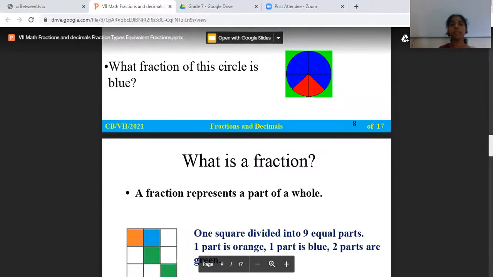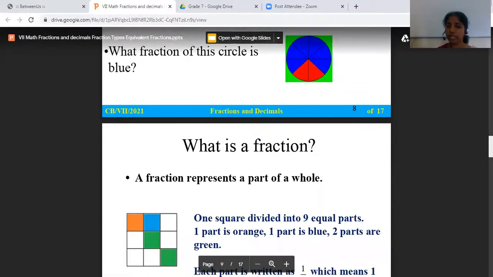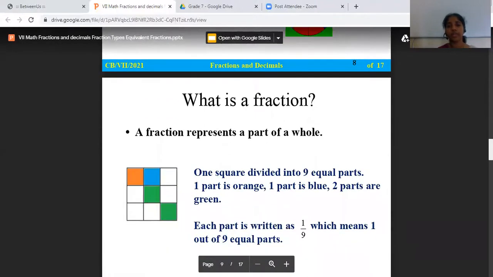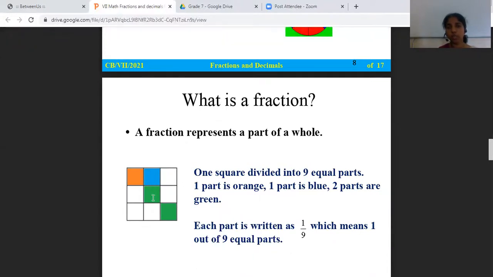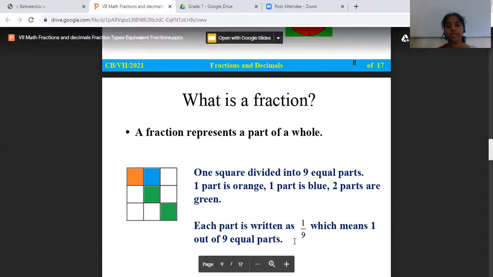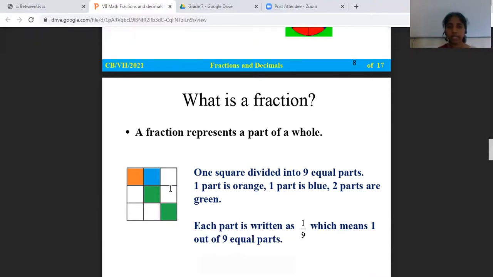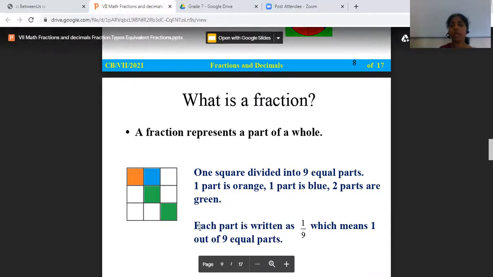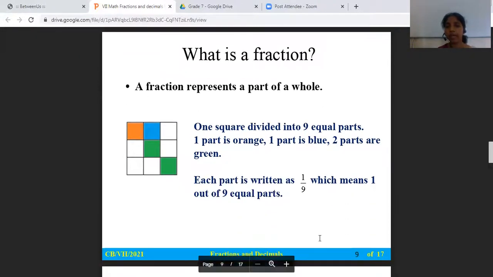A fraction represents a part of a whole. For example, here also, one square is divided into 9 equal parts. One part is orange, one part is blue, and two parts are green. Each part is written as 1 by 9, because out of the whole 9 parts, 1 share is taken, which means 1 out of 9 equal parts.